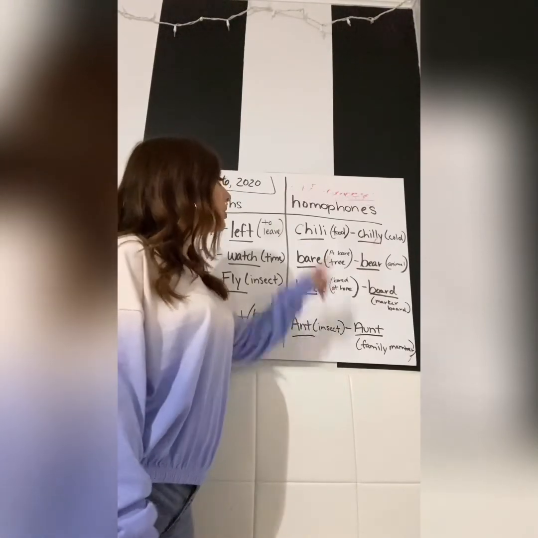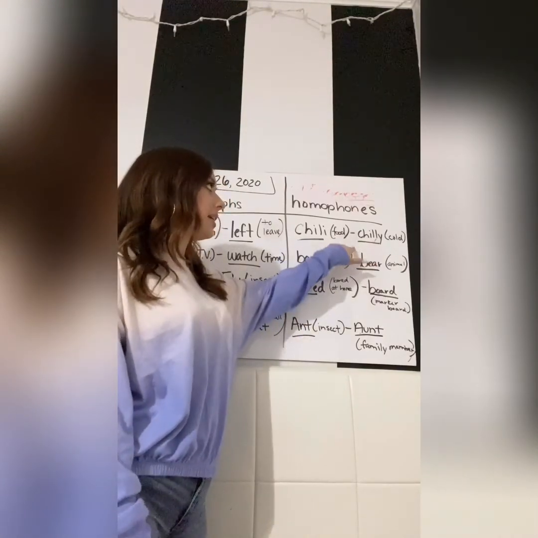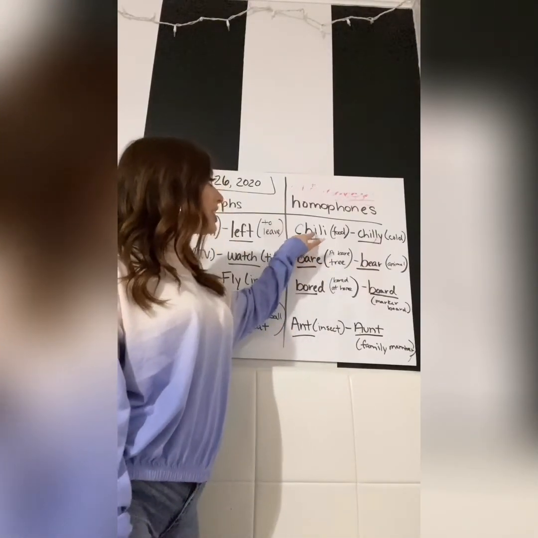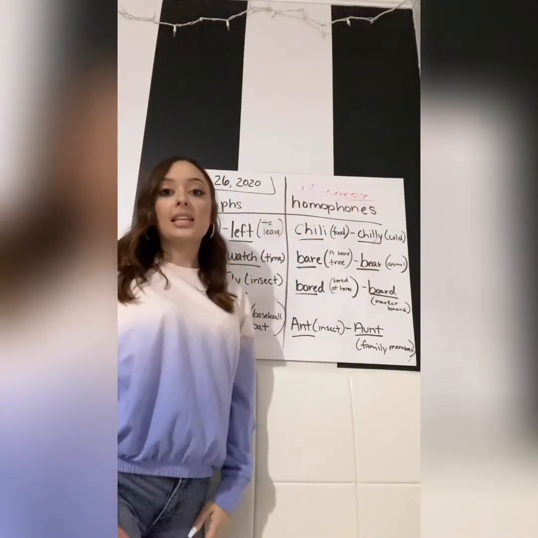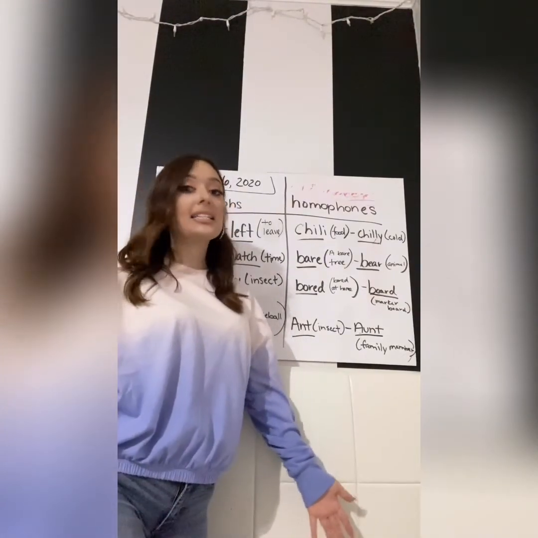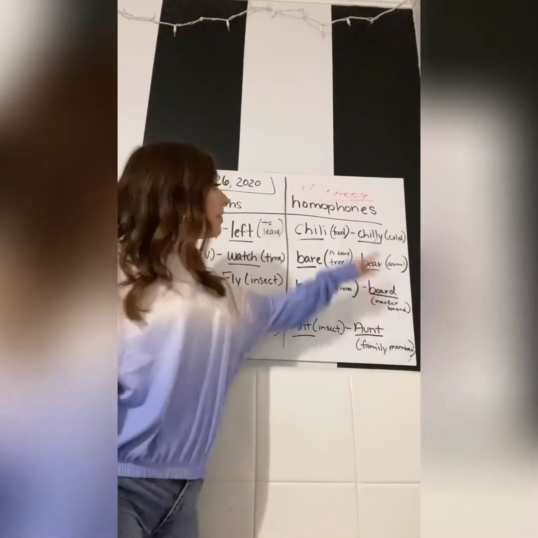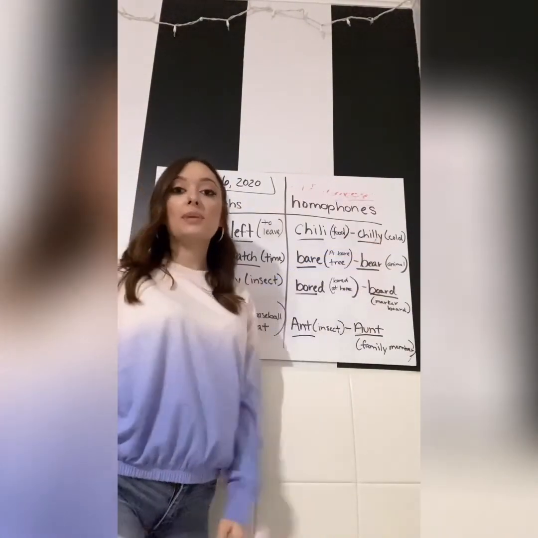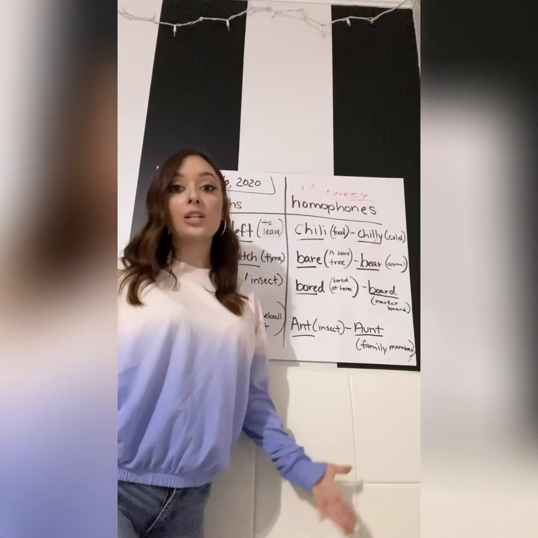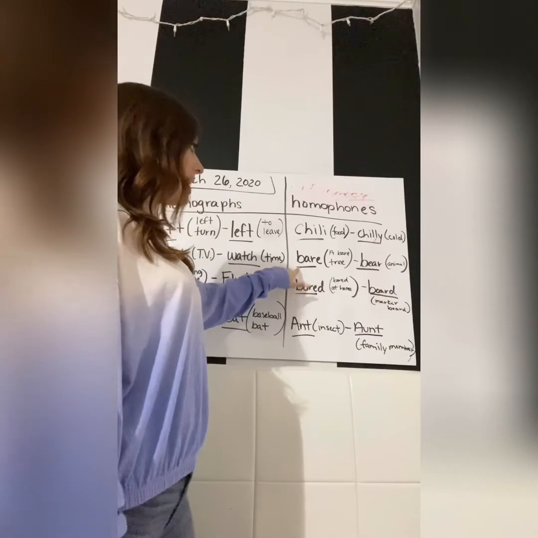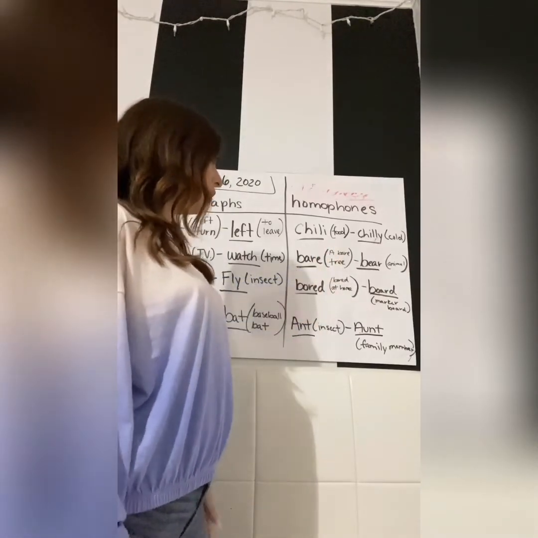So for example, chili. It's spelled alike, but it has a different meaning. So chili, as in C-H-I-L-I, is the chili that you eat. It's the food. For example, I like to eat chili. And then you have chilly, as in C-H-I-L-L-Y, which means cold, or the weather was chilly. If you look down, you also have bear. That is an example of a homophone.